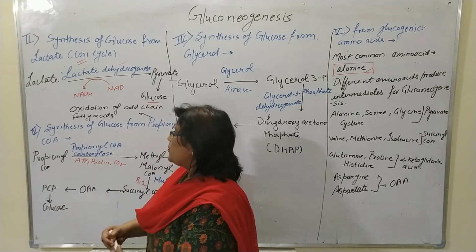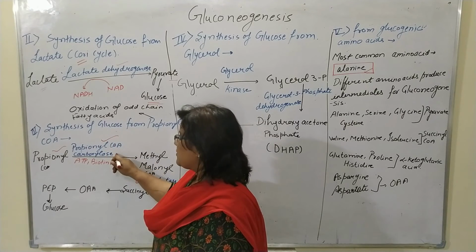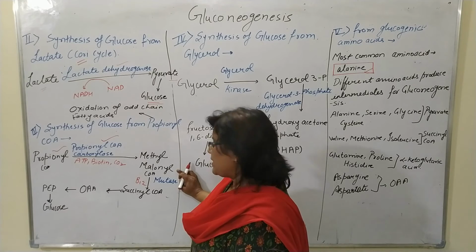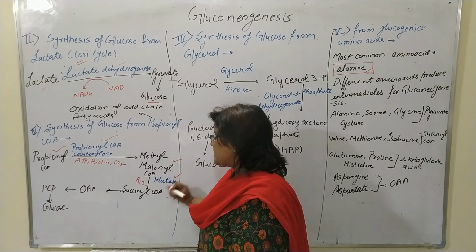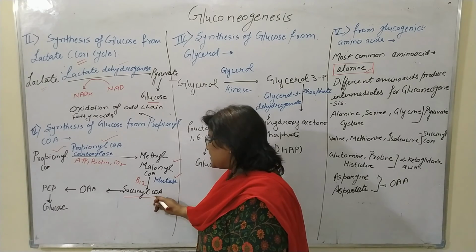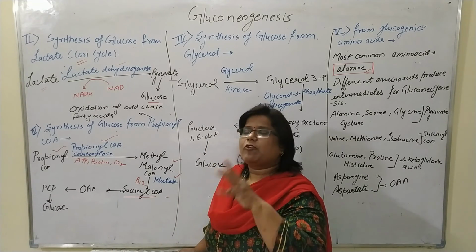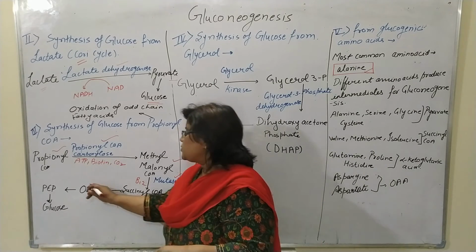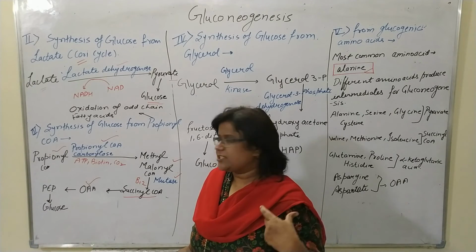Propionyl coenzyme A, with the help of propionyl coenzyme A carboxylase, is converted into methylmalonyl coenzyme A. This methylmalonyl coenzyme A, with the help of mutase, is converted into succinyl coenzyme A, which is an intermediate of the TCA cycle, the tricarboxylic acid cycle, and it is converted into oxaloacetic acid, or oxaloacetate.